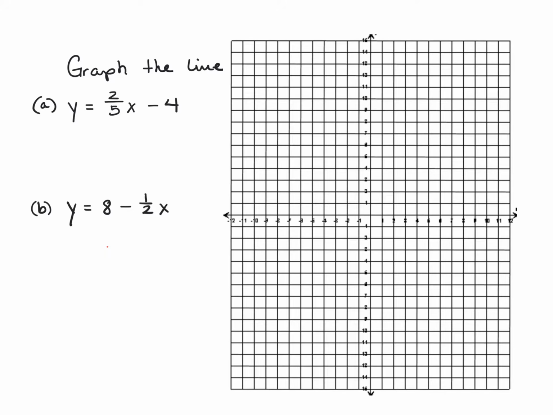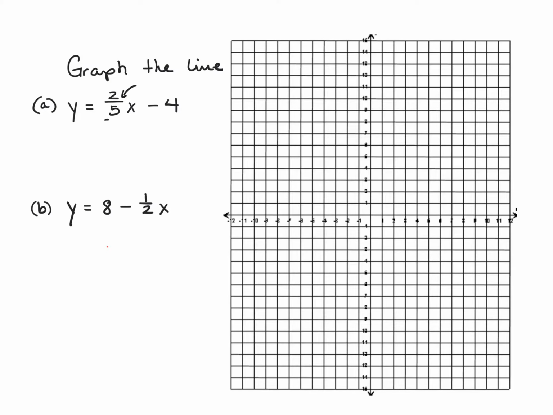Now, before I do anything, I have to figure out where to start, because one of these numbers is a starting point and the other one is telling me how to change both my x and y value. Notice a fraction has two numbers in it. Part of the reason you want to remember slope as a change of two things is that the 2/5 is the one that has two numbers that make it up. So that's the one that's going to be your slope. That one has two values with it. Sometimes picking out the slope for these is relatively easy.